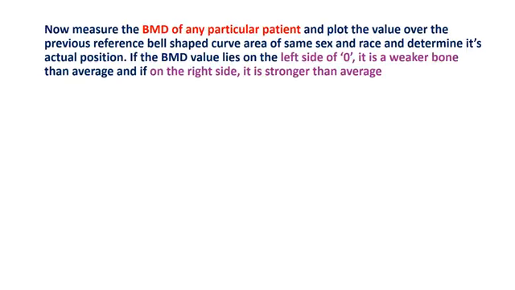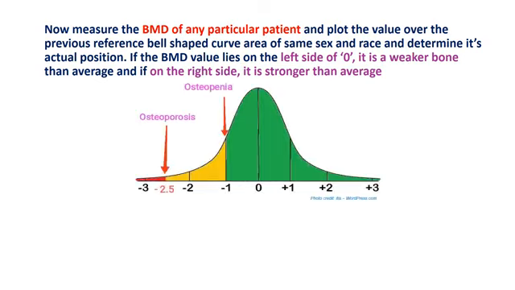Now measure the bone mineral density of any particular patient and plot the value over the previous reference bell-shaped curve, which I have shown in the previous slide, of the same sex and race, and determine its actual position. If the BMD value lies on the left side of the zero, it is weaker bone than average, or if it is on the right side, it is stronger than average.